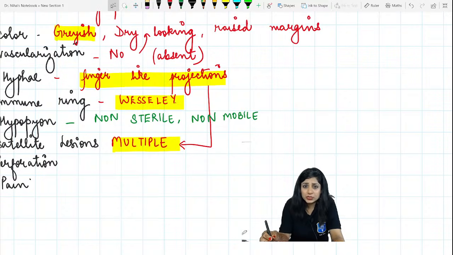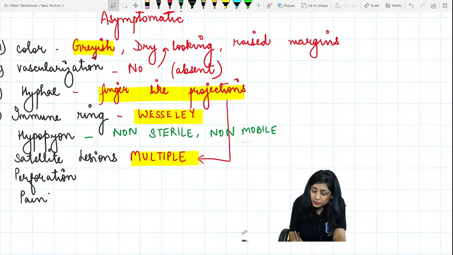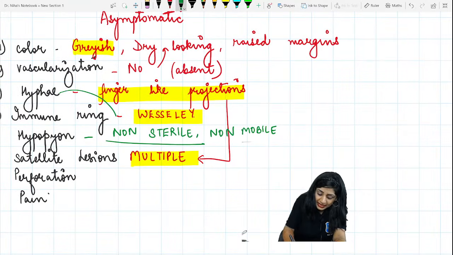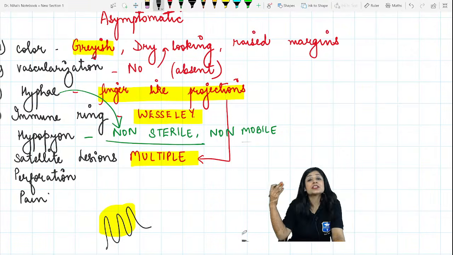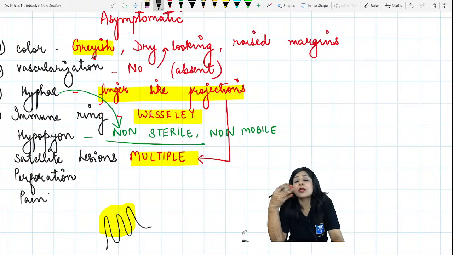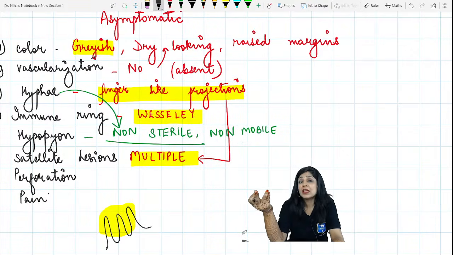Pain out of proportion? That is not for fungal ulcer. It is non-sterile because we have got the hyphae actually. If I am having an ulcer, suppose this is an ulcer, so fungal hyphae are going to penetrate inside it. So it is non-sterile, and because of the invasion it is also non-mobile.